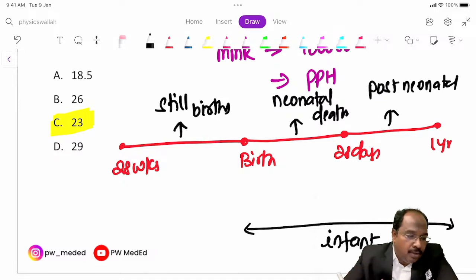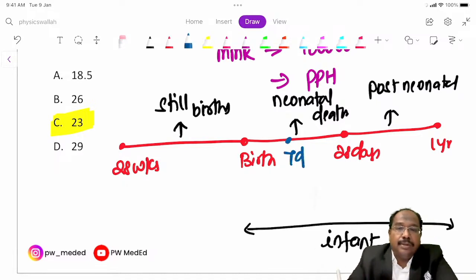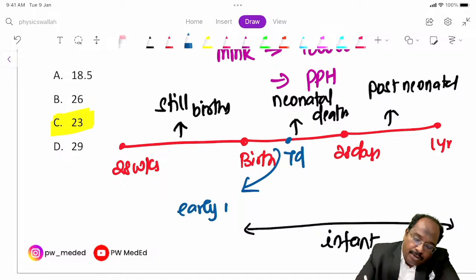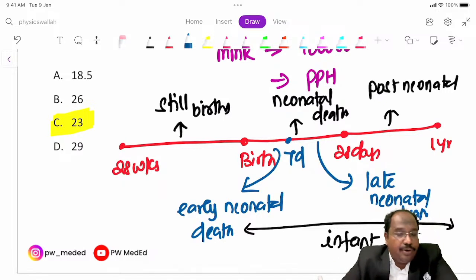You are going to divide 0 to 28 days: 0 to 7 days, deaths here we call early neonatal deaths. The rest we call late neonatal deaths. Infant mortality is 0 to 1 year.